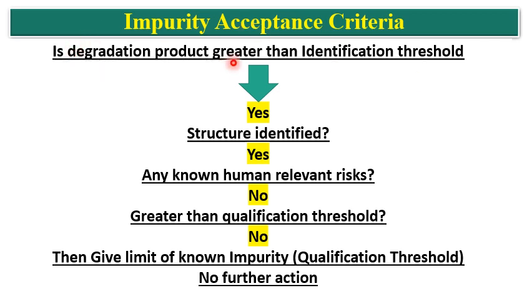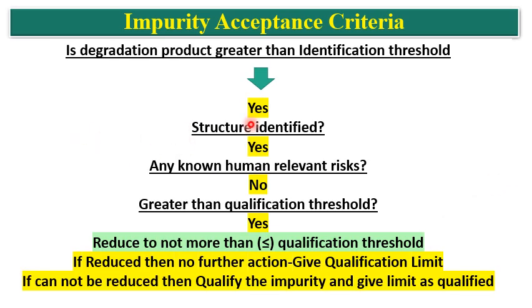Now, is the degradation product greater than the identification threshold? Yes. Structure is identified? Yes. Any known human risk? Here it is no. In the earlier example it was yes, so it was told to reduce to the safe level. Now it is not having the relevant risk. So once again we have to check, is it greater than the qualification threshold? It is no. Then give the limit of known impurity, that is qualification threshold, and no further action will be there.